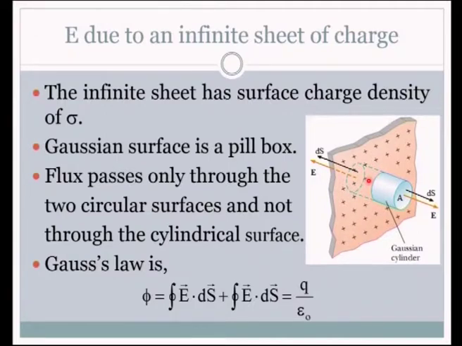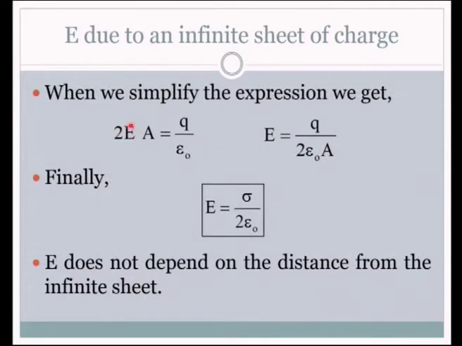How are the simplifications done further? When we take the electric field constant and integral ds is A, like that there are two expressions. So, 2 times EA is q by epsilon naught. Bring this A to the denominator, we get the expression for electric field due to a sheet of charges E is equal to sigma divided by 2 epsilon naught.